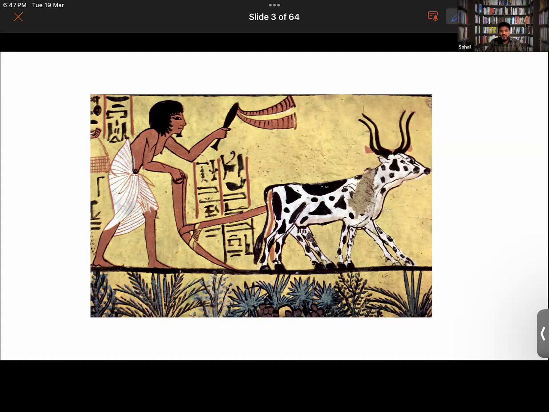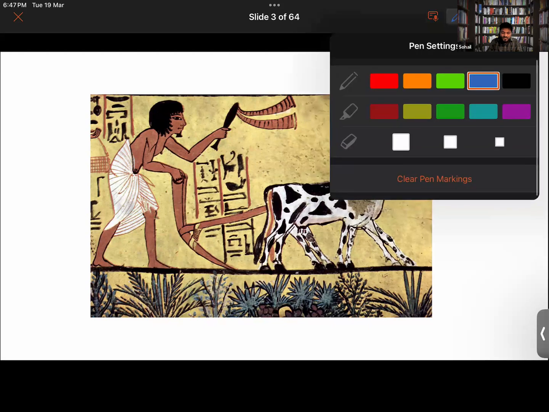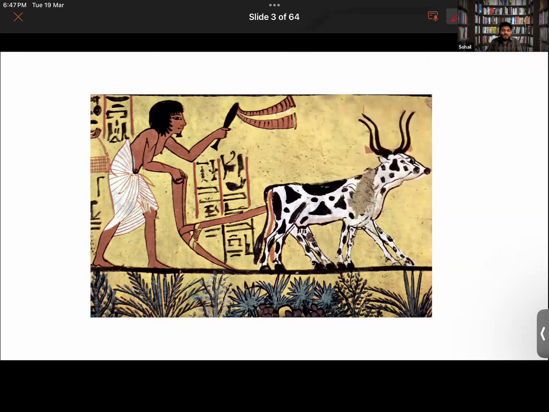Getting it now? But unlike plants, we humans can't prepare our own food, right now? So we have to rely upon the plants for our food and on other animals for our food. Since we can't prepare our own food, hence we have to rely upon them, right? And the foods that we are taking from the plants and animals, they are providing us with different types of nutrients like carbohydrates, fats, proteins, and different types of vitamins as well. And each of these nutrients have got different roles to perform in our body.